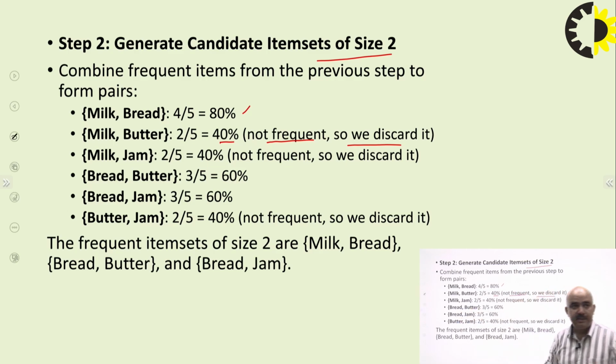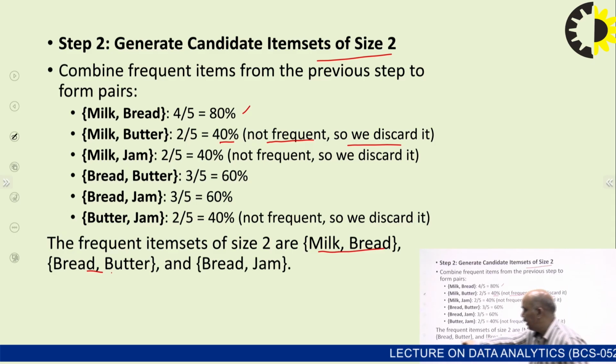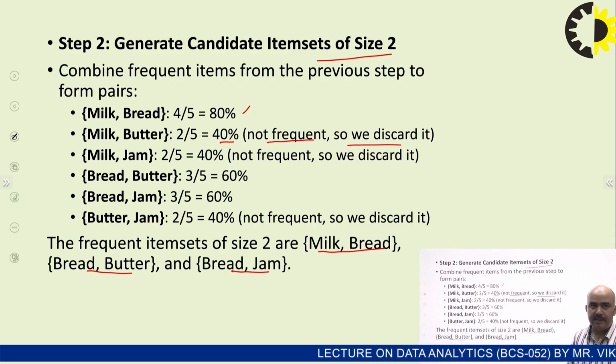Bread and butter: 3 times out of 5, 60%, so we accept. Bread and jam: 3 out of 5, 60%, greater than 50, we accept. Butter and jam: 2 out of 5 times, again 40%, so we discard it. So the frequent item sets after combining 2 items are milk and bread, bread and butter, and bread and jam. Okay, this is the second step.